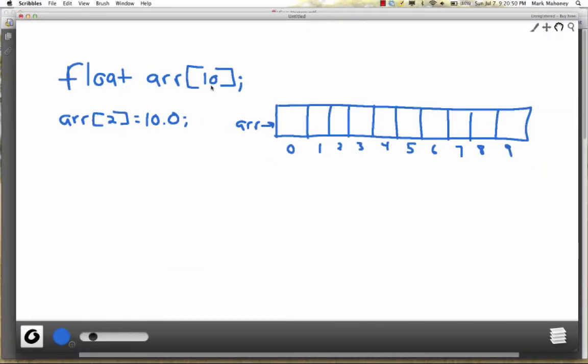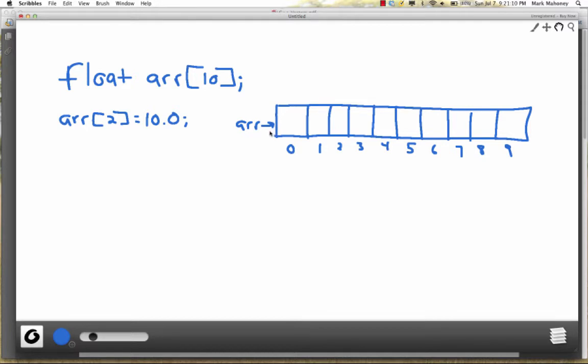If I wanted, for example, 10 floats, I would do this kind of declaration here. This says, when the flow control gets here, go carve out room for 10 floats and give the entire group of variables a single name, ARR, for array.